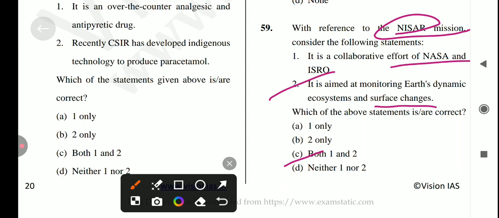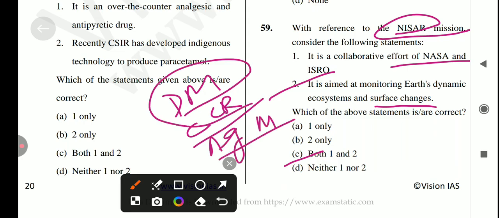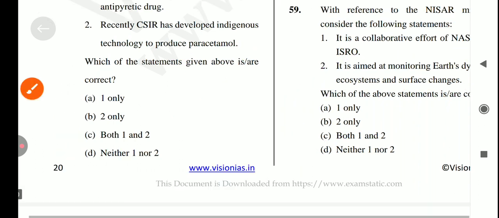If you are talking about the applicability of the NISAR mission, first is disaster management, then climate change research, and another one is agricultural monitoring also. Okay, ये सब applicability है किसके निसार मिशन की. So the answer is option C. Let's come to the next question.